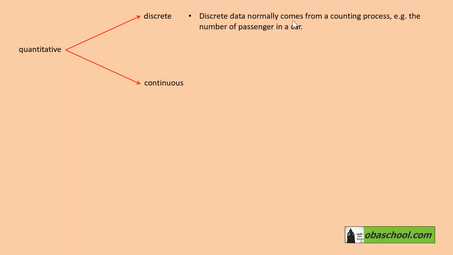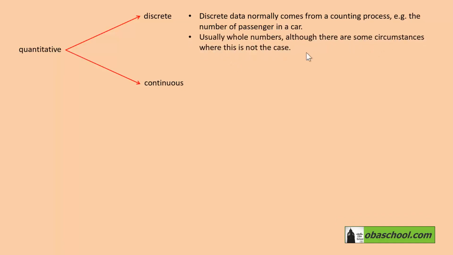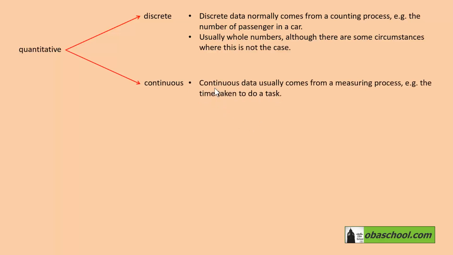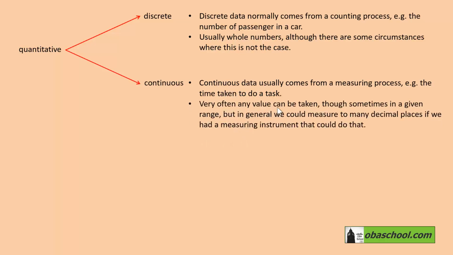Discrete data normally comes from a counting process, e.g., the number of passengers in a car. Usually whole numbers, although there are some circumstances where this is not the case, and we'll look at one of those in a moment. Continuous data usually comes from a measuring process, e.g., the time taken to do a task. Very often any value can be taken, though sometimes in a given range, but in general we could measure to many decimal places if we had a measuring instrument that could do that.